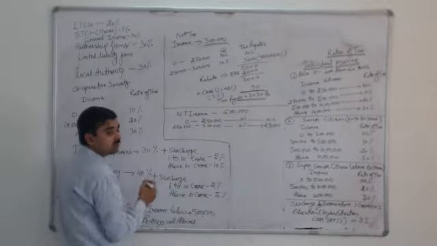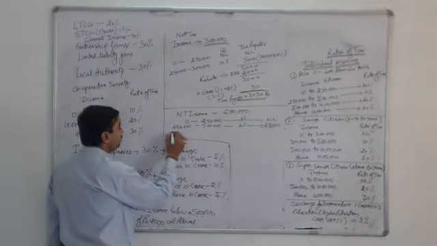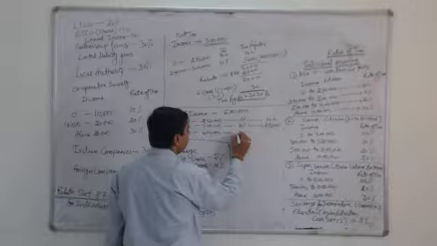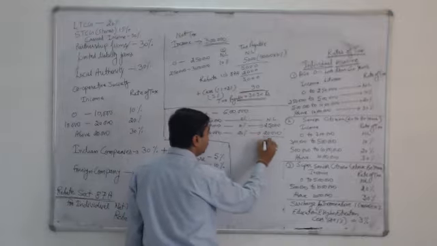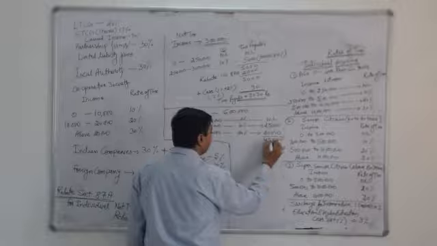The assessee has earned 6 lakh rupees, which is more than 5 lakh. So we calculate from 5 lakh rupees, since the total income is 6 lakh. So from 5 lakh to 6 lakh, the value in between is 1 lakh, and it is taxed at the rate of 20%. So 20,000 will be the tax. Now the total tax is 45,000.